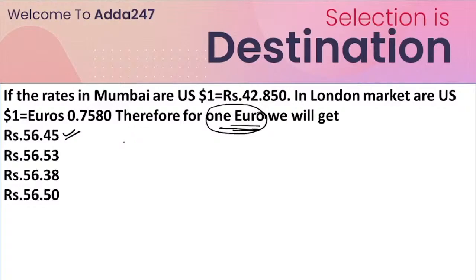Look, as I explained, whenever you have to solve these kinds of questions in the exam, you have to calculate the value of euros in rupees and determine that. You know that $1 is equal to 0.7580 euros.